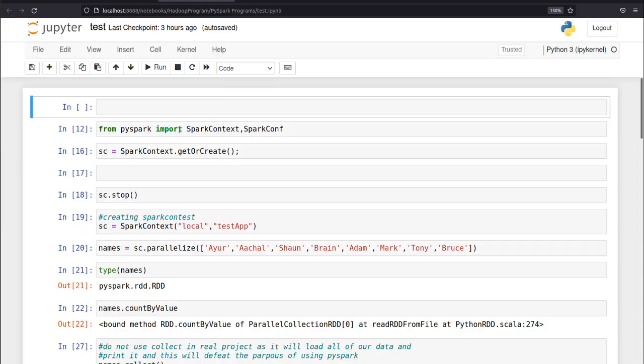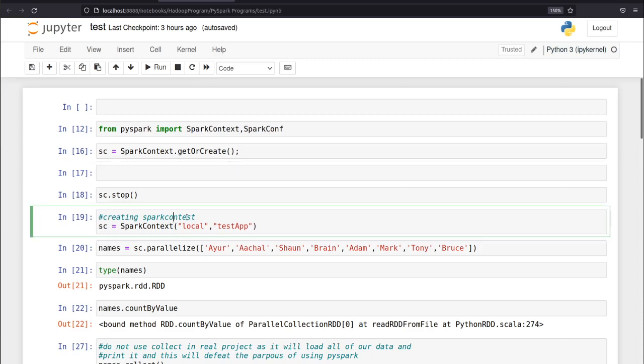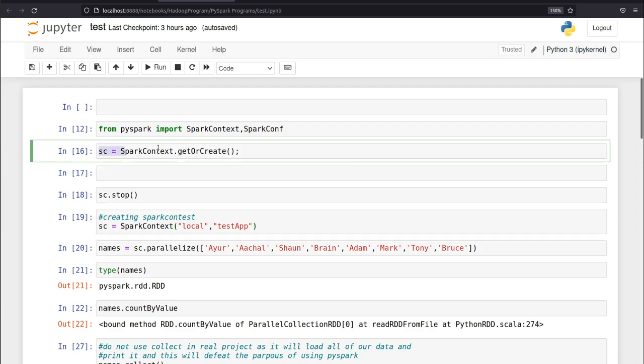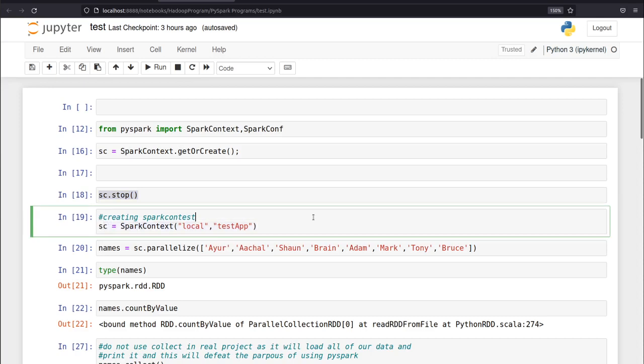Now let's go to our Jupyter notebook, and here first we are importing Spark context and Spark conf from PySpark. So first we are going to create a Spark context. In this Spark context, it will be on local cluster and its name will be test app. So you can run this first. If it says that a Spark context is already running, then you can run this command to stop it and then you can make your custom Spark context.